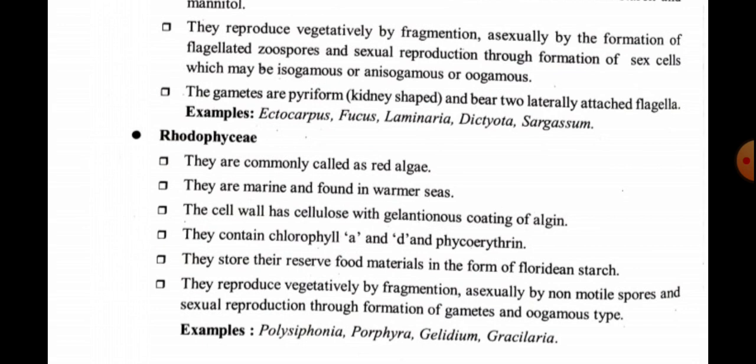Next, Rhodophyceae. They are commonly called red algae, found in warm, deep and marine water. The cell wall is of cellulose filled with a gelatinous coat, and they contain chlorophyll a and d and phycoerythrin. Reproduction is vegetative by fragmentation, asexual by non-motile spores, and sexual reproduction through formation of gametes of oogamous type.